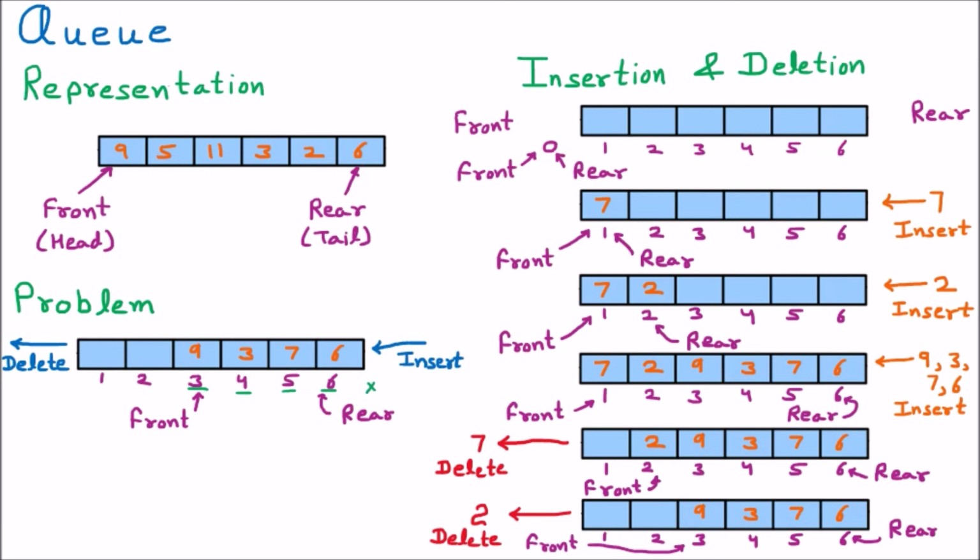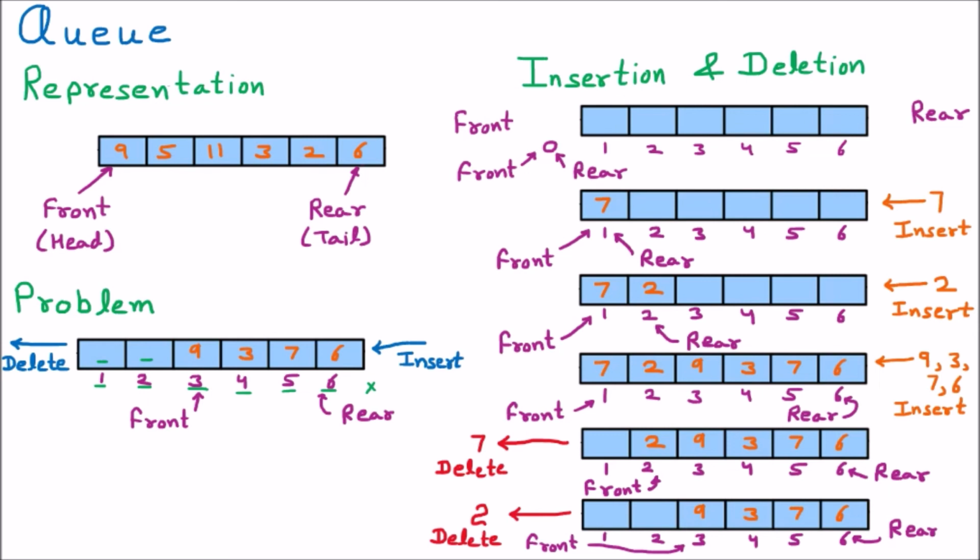So that means we cannot insert in this queue. But is the queue full? No, the queue is not full, because blocks number 1 and 2 have spaces, meaning 2 elements could come inside this queue. So deletion is possible, but insertion is not possible, because we are on the last rear block. Even if the space is available, we cannot insert into this queue.